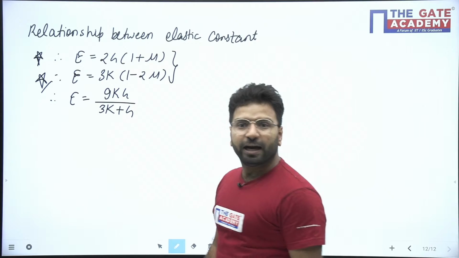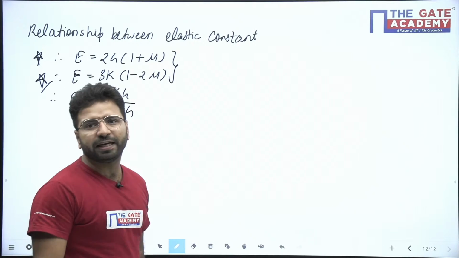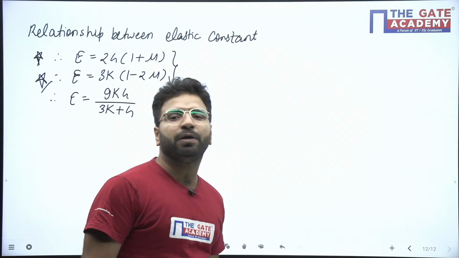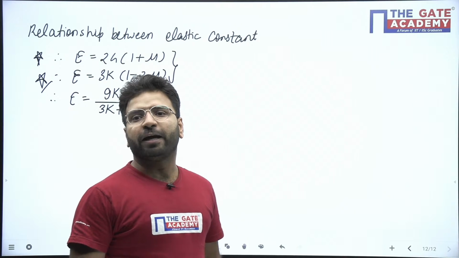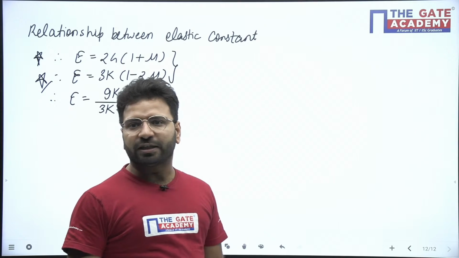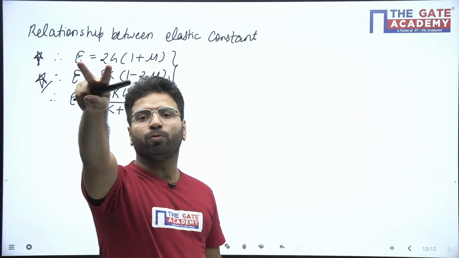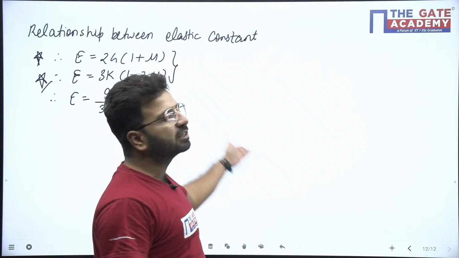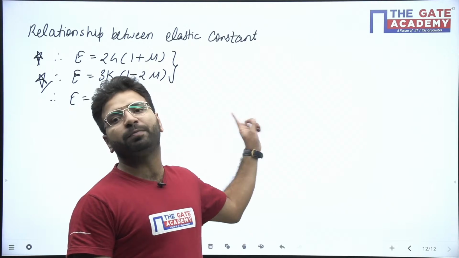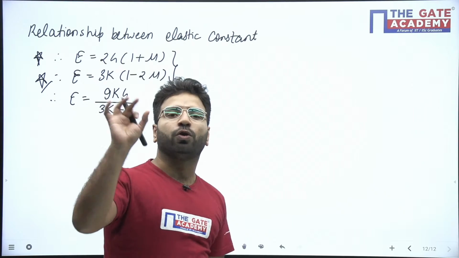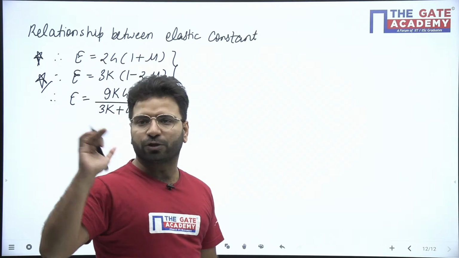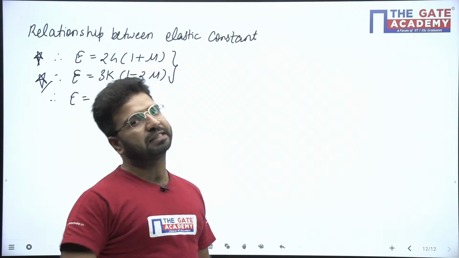Okay, and for elastic homogeneous isotropic material, how many minimum constants are required for defining the homogeneous isotropic material? We need only two constants, because we know the relationship. If you know the two constants, the other two constants can be found with the help of the relationship. So minimum two constants are required for defining the elastic homogeneous isotropic material.